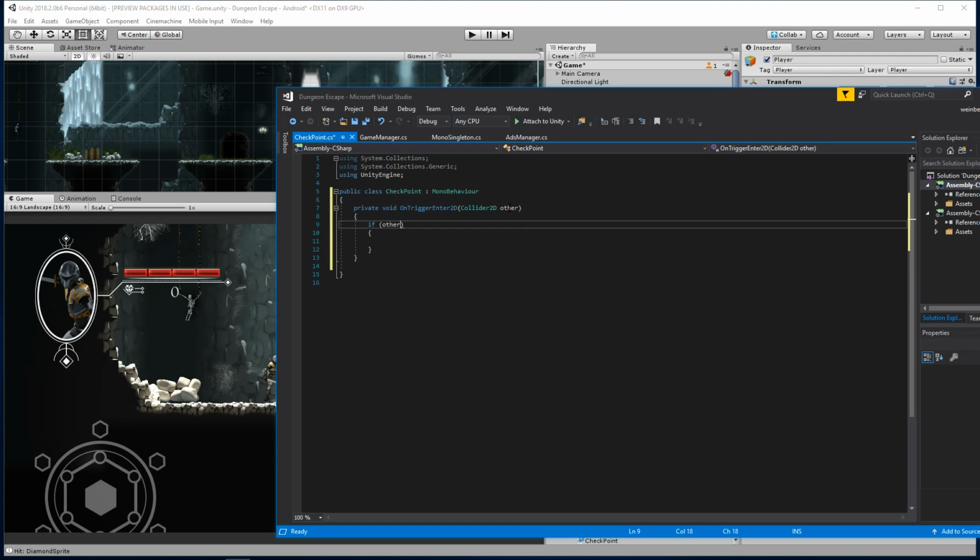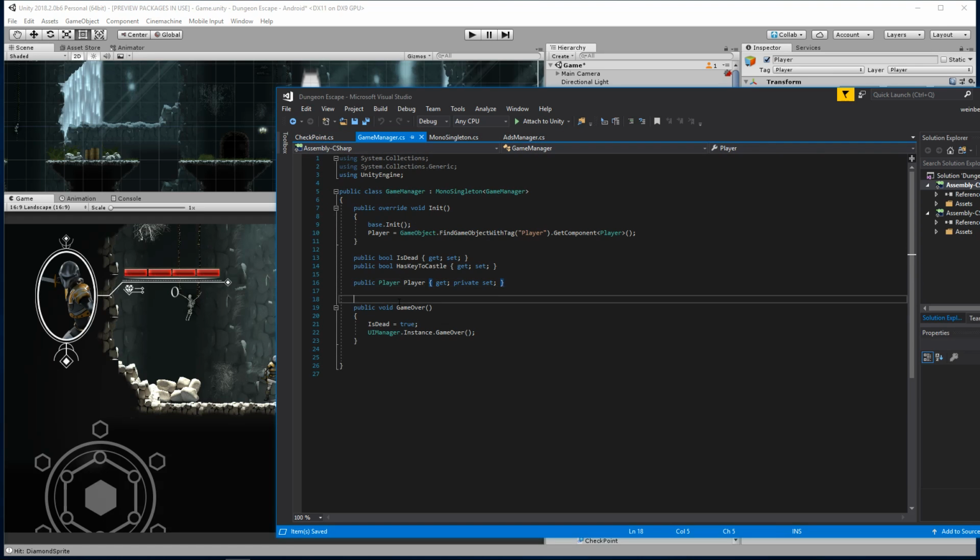So if other.tag is player, we collided with the player. And then what we need to do now is update the current checkpoint to this. Makes sense, right? So here's how we can do that.